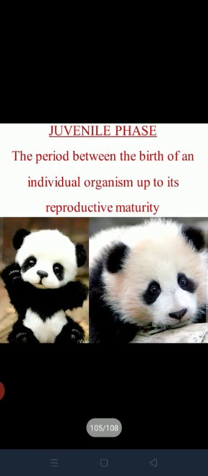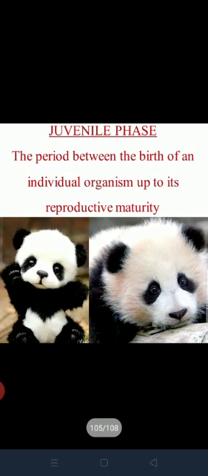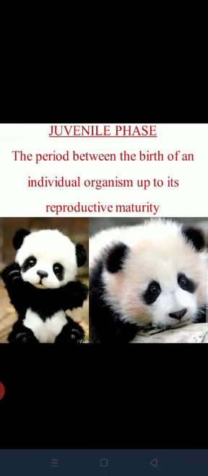Phase number 1, juvenile phase. The period between the birth of an individual organism up to its reproductive maturity is called the juvenile phase. From the birth till the reproductive maturity is called the juvenile phase.